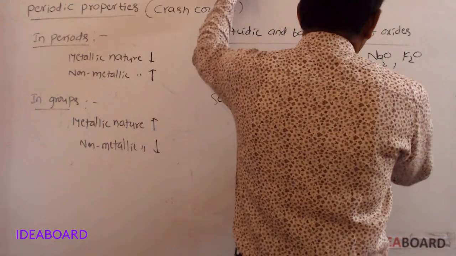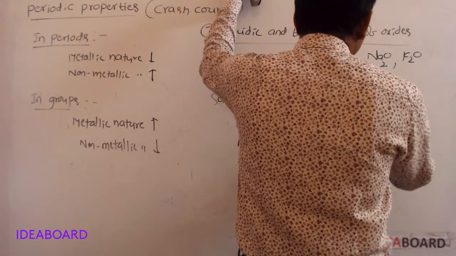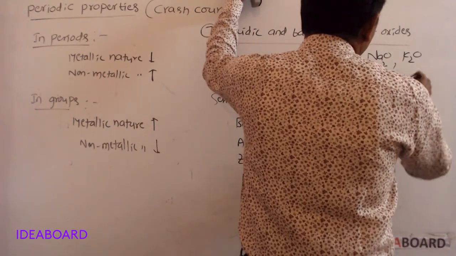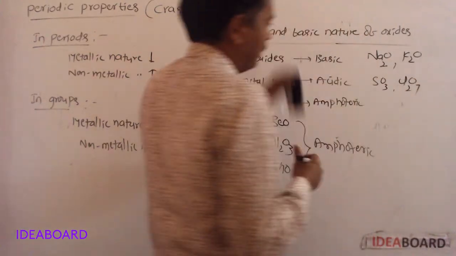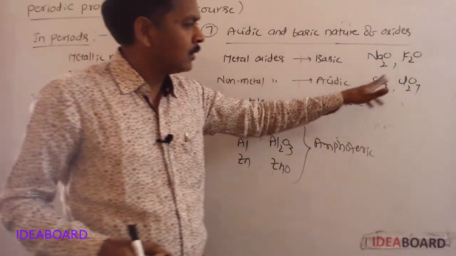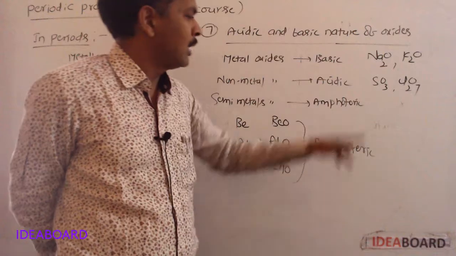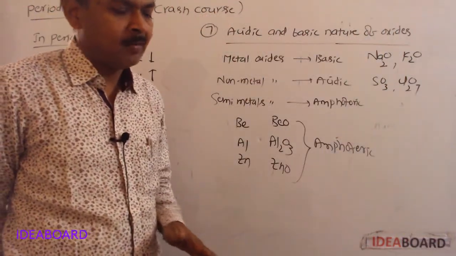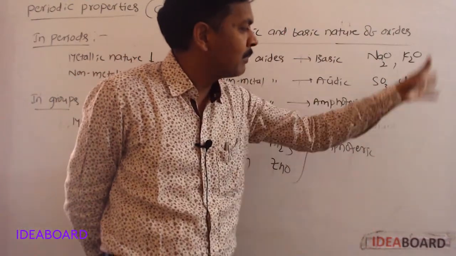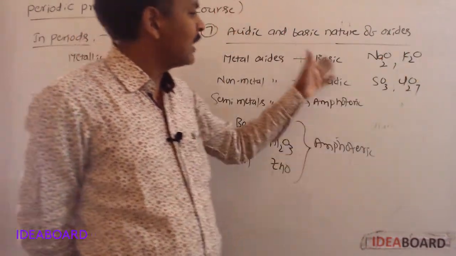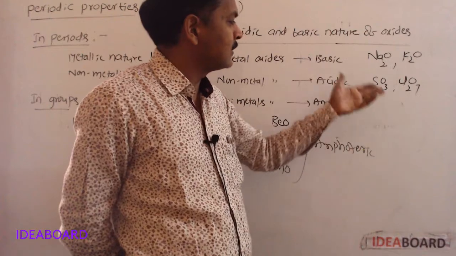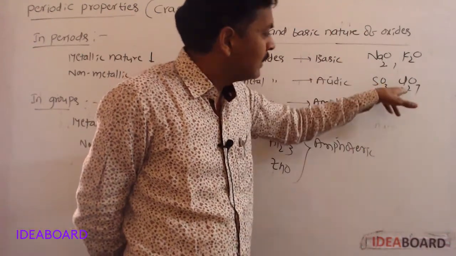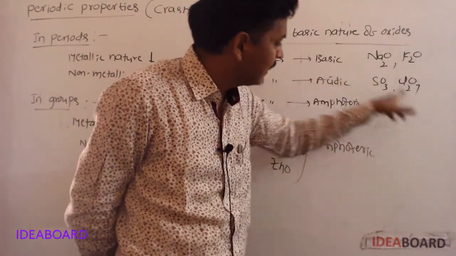If we take sulfur oxide and chlorine oxide, sulfur oxide is SO3 and chlorine oxide is Cl2O7. Among sulfur and chlorine, chlorine has more non-metallic character. Non-metallic character more means its oxide's acidic character will be more. So Cl2O7 has more acidic character than SO3.